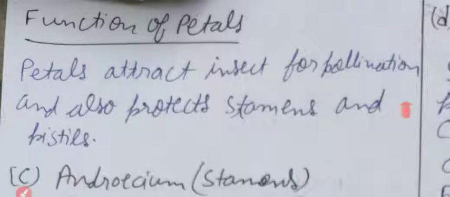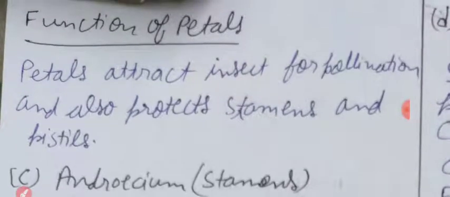Yes, my dear students, functions of petals. Petals attract insects for pollination and also protect stamens and pistil. Write down the function of petals. Clear? Petals attract insects for pollination and also protect stamens and pistils.